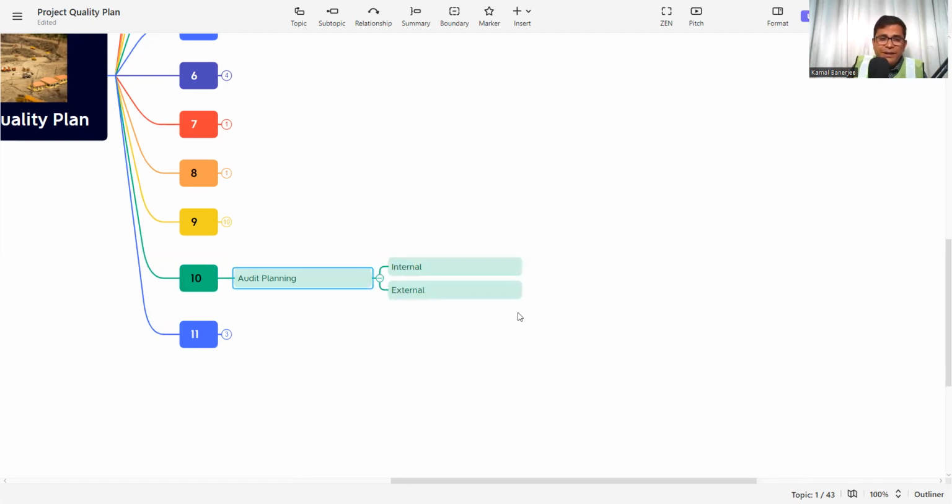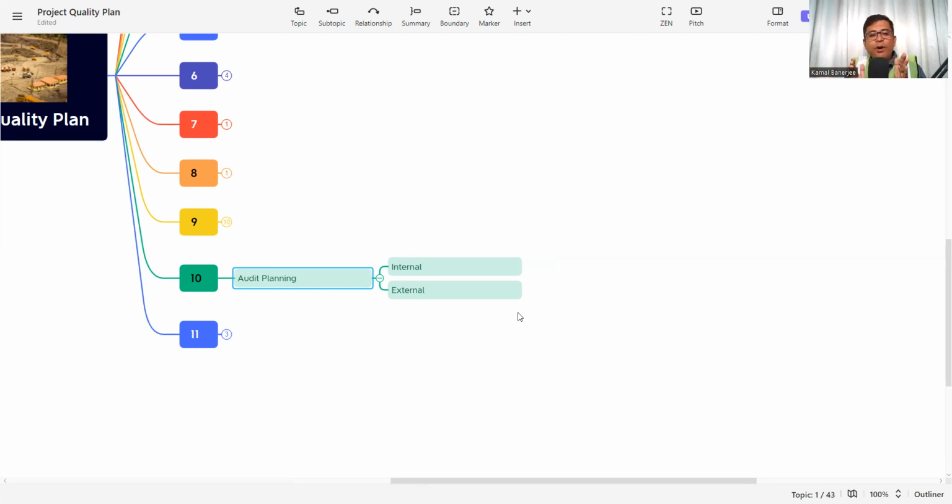The audit can be internal, external or third party. Internal audit is the company's own people. They will audit the process, the material, and the manpower, just to find out whether it is being followed or not. If it is being followed, it's okay. If it is not, then what is the recommendation to make the process error free or eliminate the error during the process? That recommendation has to be incorporated.